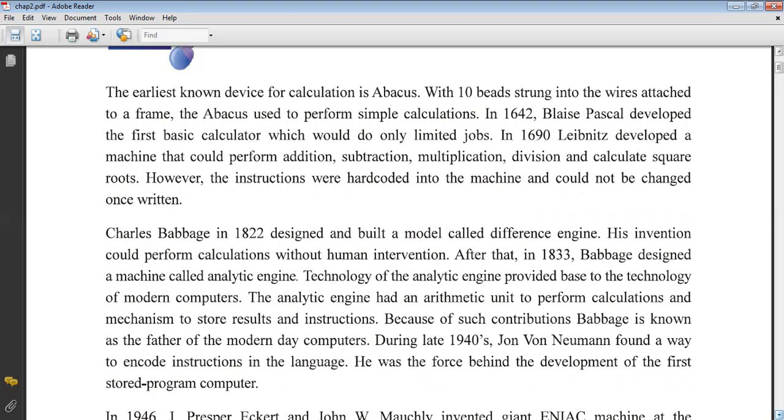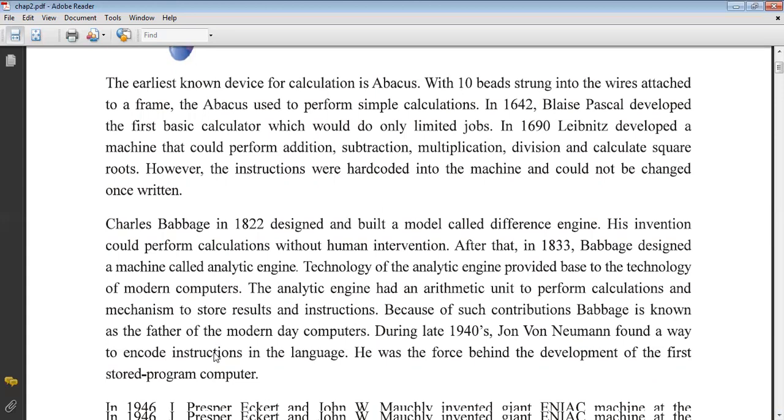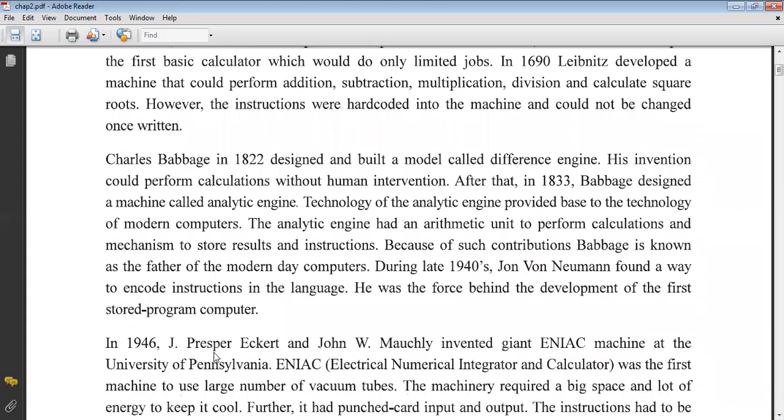After that, in 1833, Babbage designed a machine called the analytic engine. The technology of the analytic engine provided the base for the technology of modern computers. The analytic engine had an arithmetic unit to perform calculations and a mechanism to store results and instructions. Because of such contributions, Babbage is known as the father of modern day computers. Underline this line. In fill in the blanks, this question will become: Dash is the father of the modern computers. So, Charles Babbage.